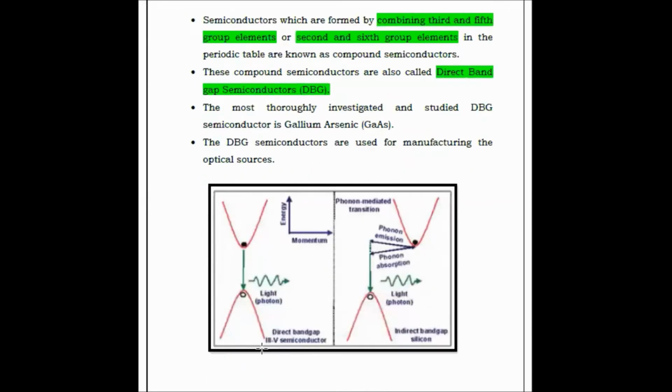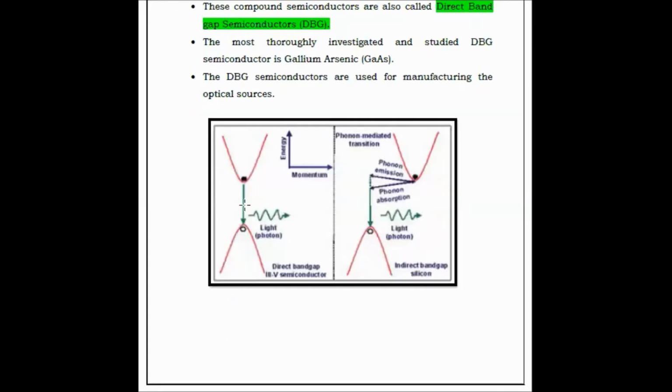Here we have shown a comparison between the elemental and the compound through the structure. The elemental is nothing but an indirect band gap semiconductor. The compound is nothing but a direct band gap semiconductor. So here we have the direct band gap, that is the compound, and here the indirect, that is the elemental. We can see the variation between these two, how the energy is transferred from the higher end to the lower end, and how the light, that is optical emission, takes place through this medium.